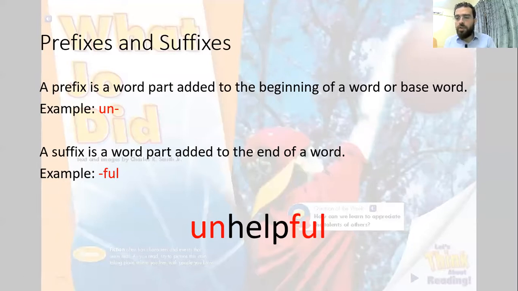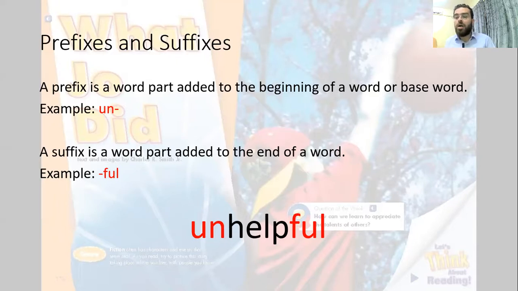Now, have a look here. In black, we have a word that we all know, help, which is the base word. We have both a prefix and a suffix. Our prefix is un, which is at the beginning of the base word, and full, which is at the end. Now, un means the opposite of something.